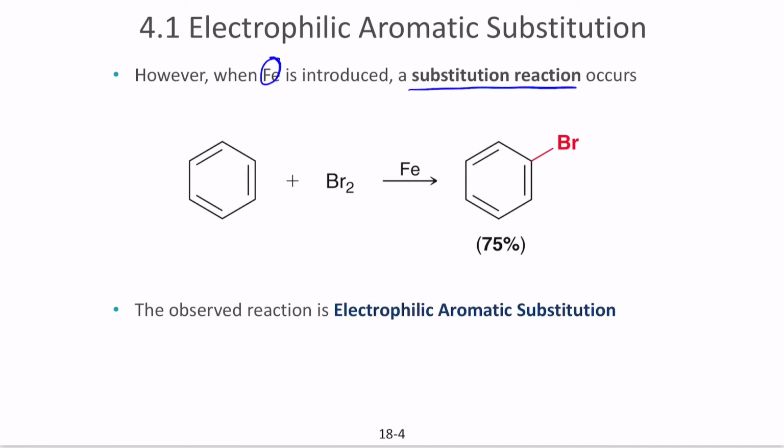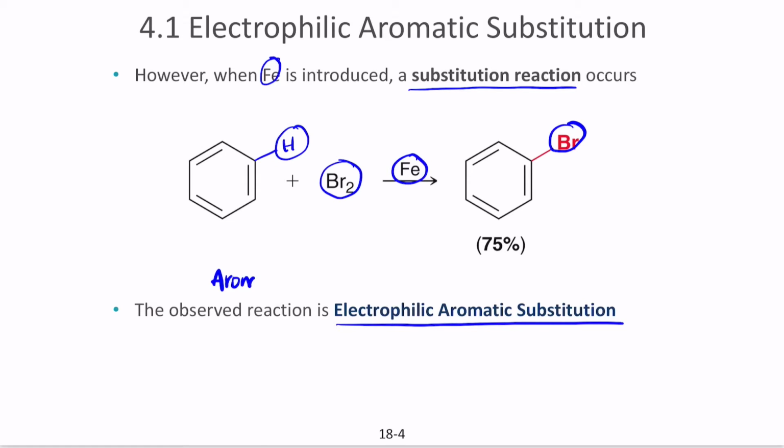For example, if you take a look at this reaction where you add bromine, what is happening here is it's replacing the proton with a bromine in the presence of iron. This reaction is called an electrophilic aromatic substitution. Let's take a look at why this occurs and how. Remember that here the aromatic proton